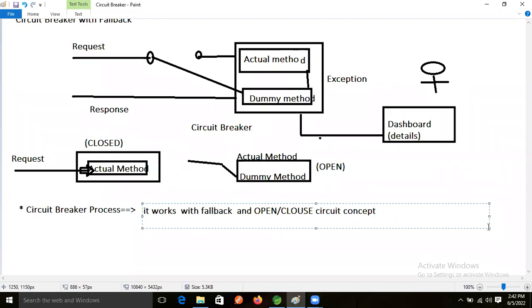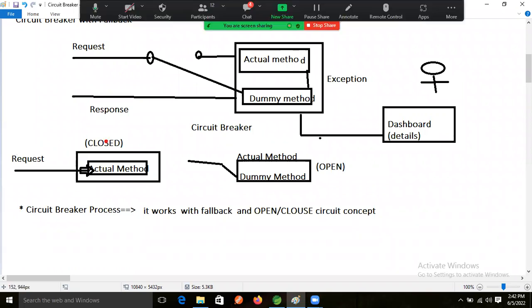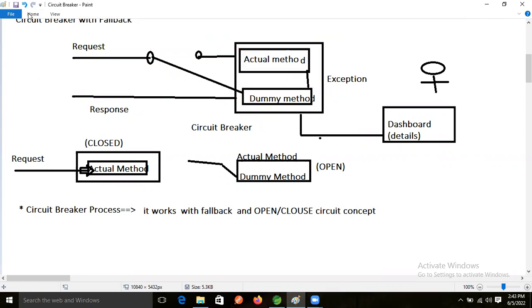So what is the closed circuit now, guys? Whenever our request is sent to the actual method, just normally, that is nothing but the closed status. If our request is coming to our dummy method, that is the open status.